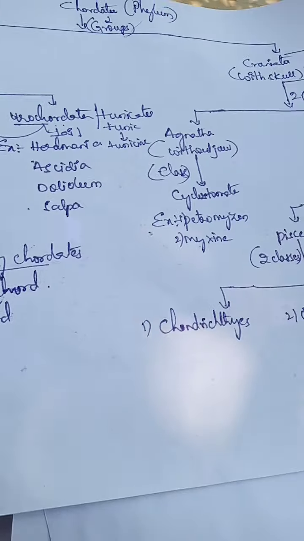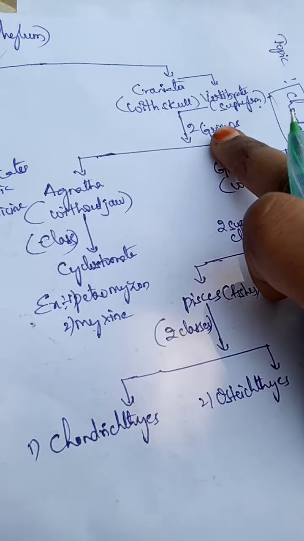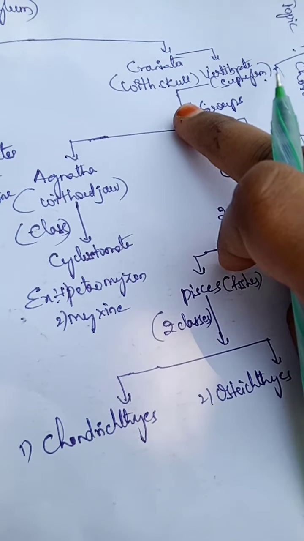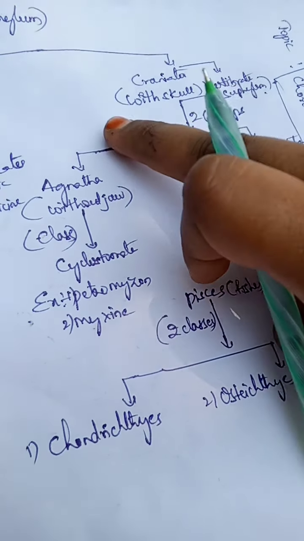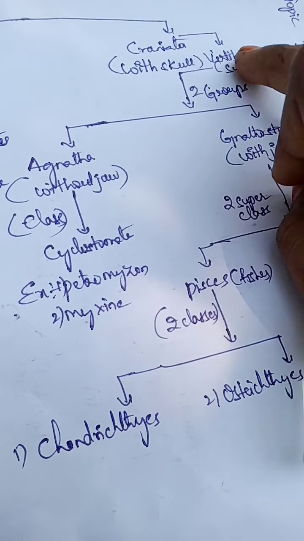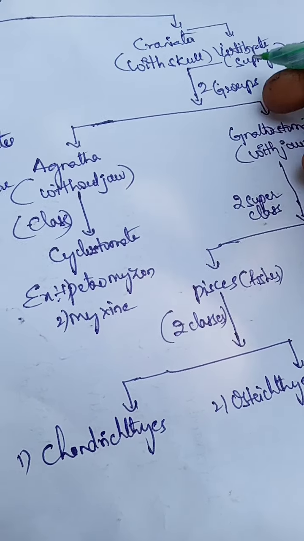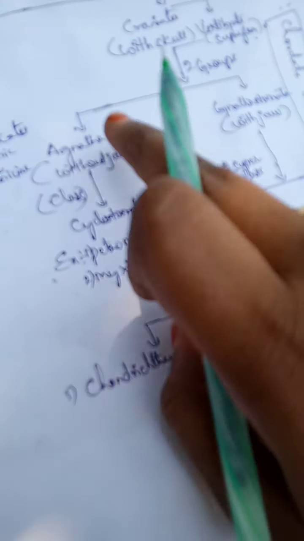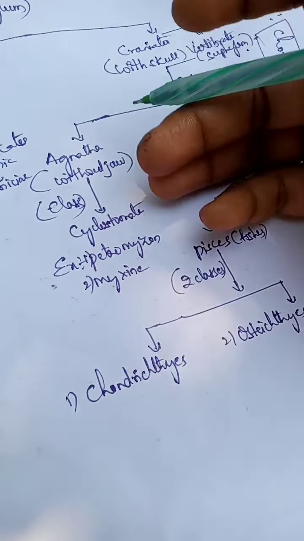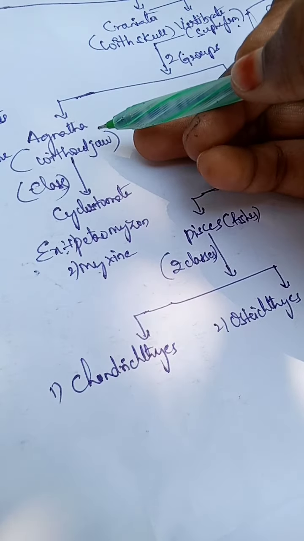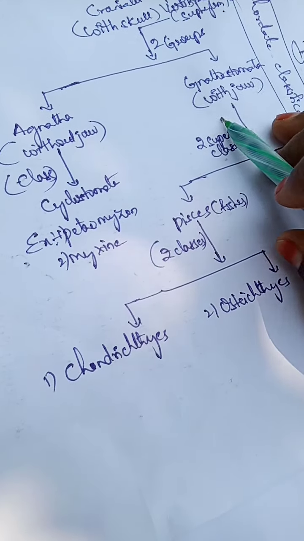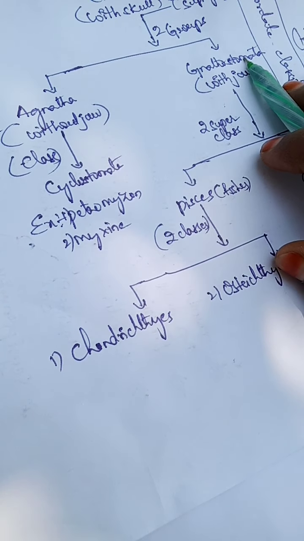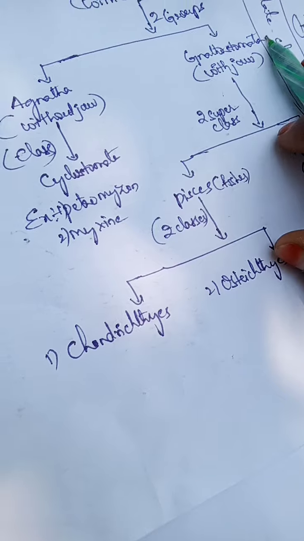Next, coming to the third subphylum, Vertebrata: presence of vertebrae, the spine. There is a difference between cord and vertebra. The cord further gives rise to the vertebra, that means the spine. Vertebrata is further divided into two groups, Agnatha and Gnathostomata. A means absent, gnatha means mouth or jaw. So organisms without jaw are called agnathans, and organisms with jaw are called gnathostomata. Gnatha means jaw, stoma means mouth, ata means bearing.